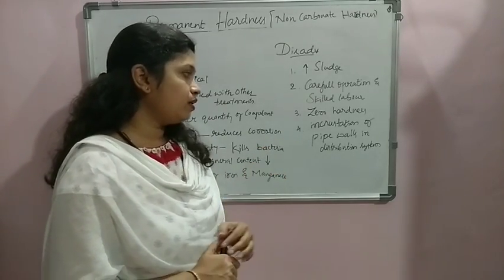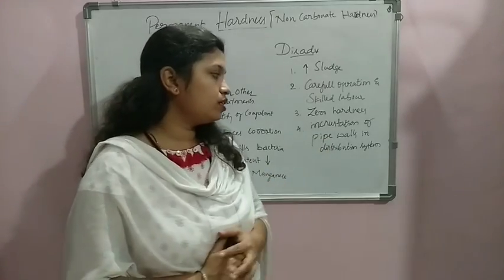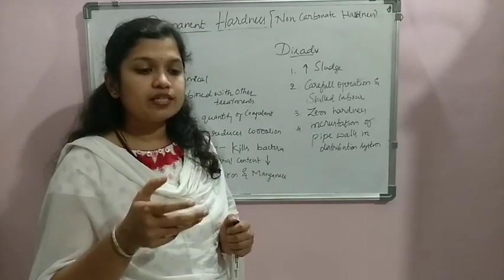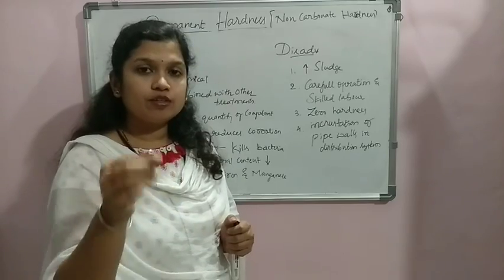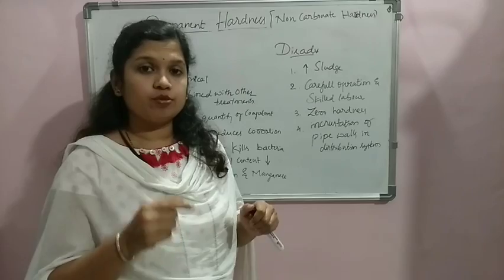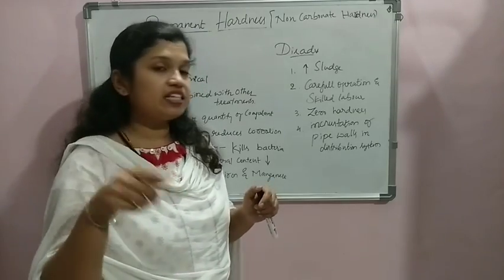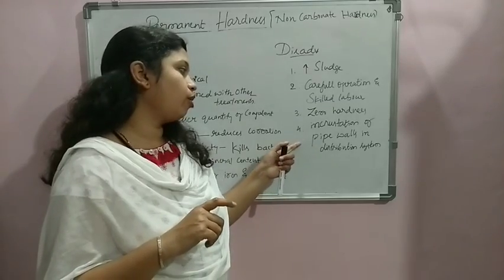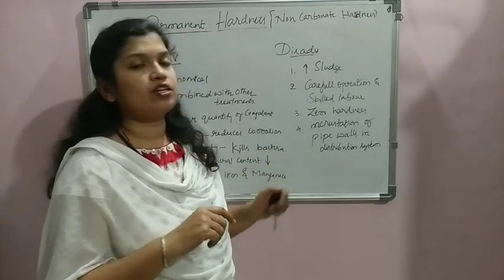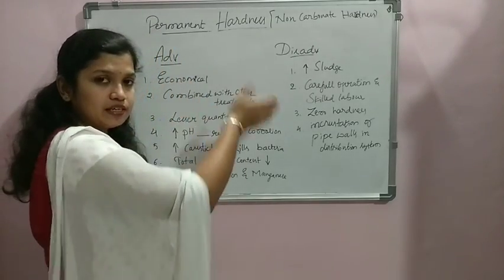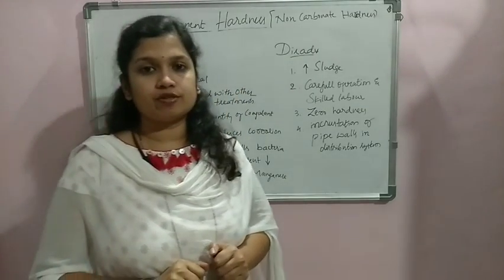And lastly, encrustation of the pipe walls in distribution takes place because, as we said, that powder, that is CaCO3, starts settling on the walls of the pipes present in the distribution system. Because of that, encrustation, hardening of the pipe material, starts. That is a big problem, or disadvantage, with respect to the lime soda process. These are some of the advantages and disadvantages of the lime soda process.